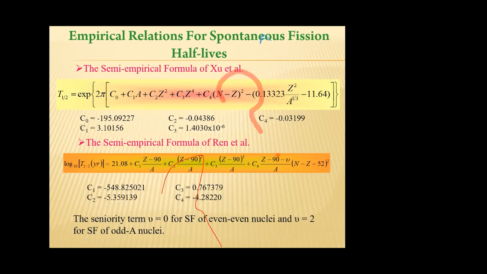This is the expression used for the computation of spontaneous fission half-life. The first one is the semi-empirical formula of Xu et al. Here C0, C1, C2, etc. are the constants.